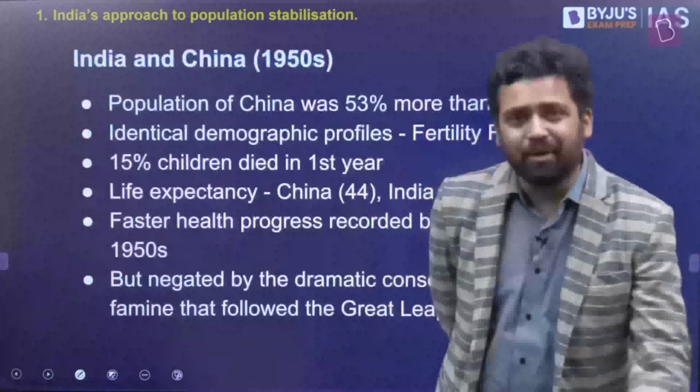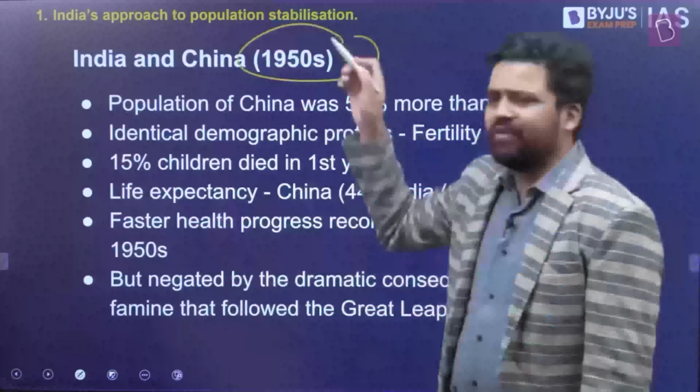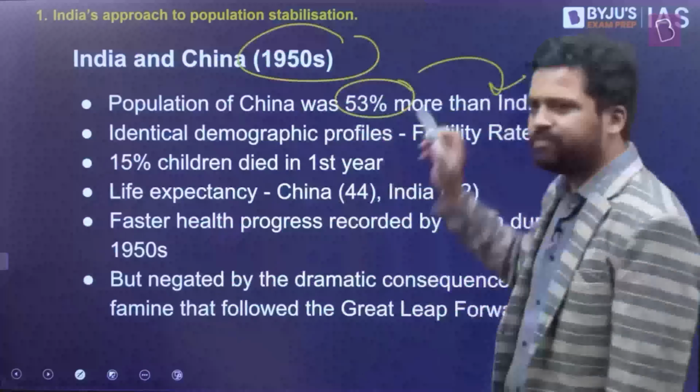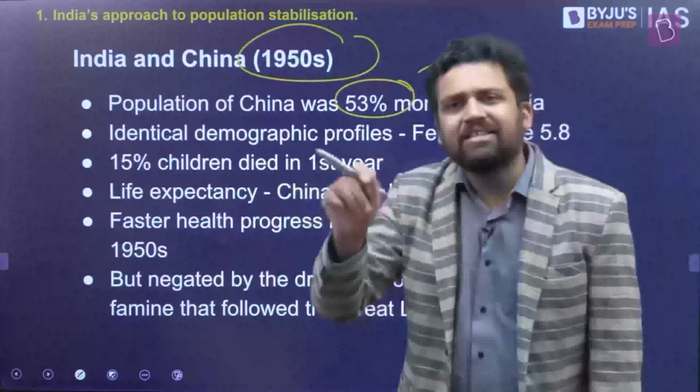Right? So at this point of time, India had recently become independent. China was also a new state, or not a new state, but again, at the time it was not an advanced economy. If you look at the 1950s, China's population was more than that of India, like 50% more.